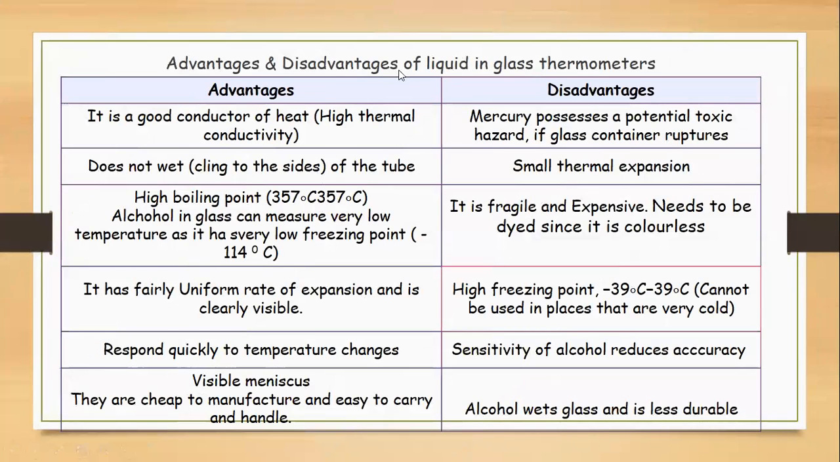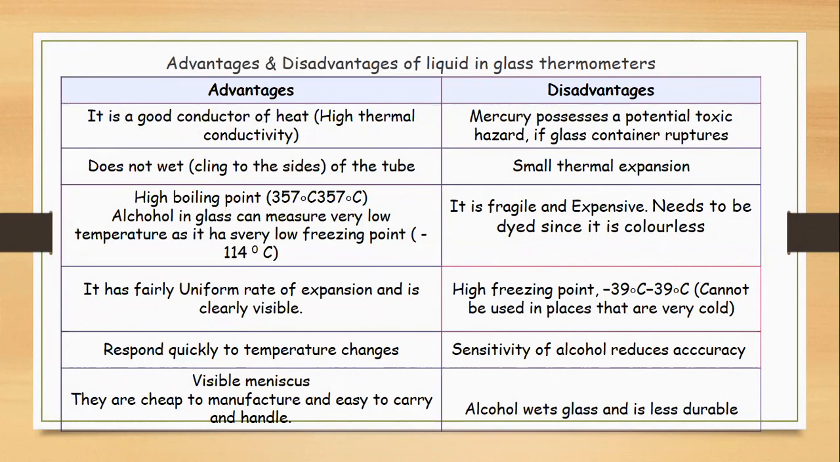So the advantages of liquid in glass thermometer: mercury is a good conductor of heat, does not wet glass, has a high boiling point, gives a fairly uniform rate of expansion, is clearly visible, responds quickly to temperature, and has a visible meniscus. They are cheap to manufacture and easy to carry and handle.